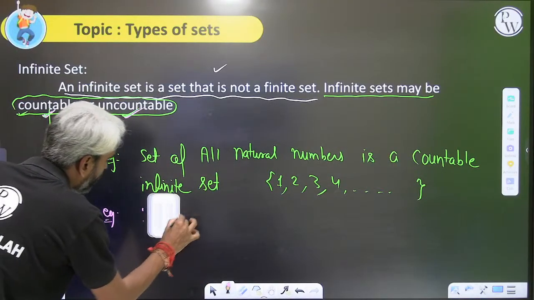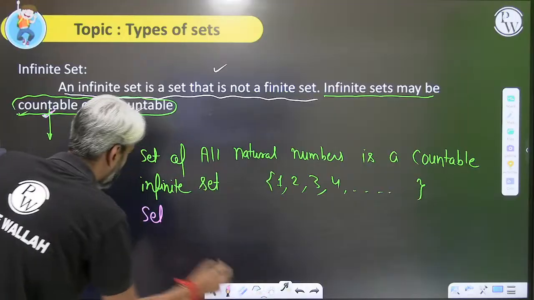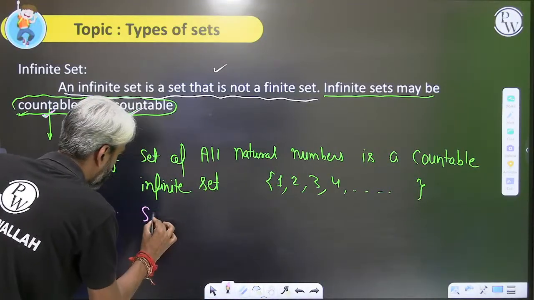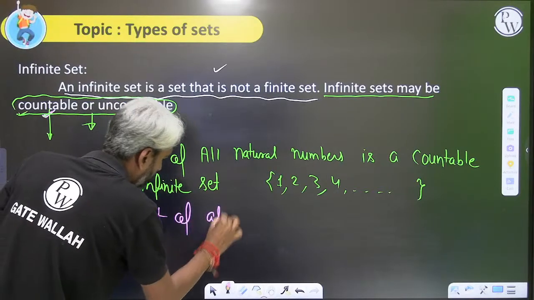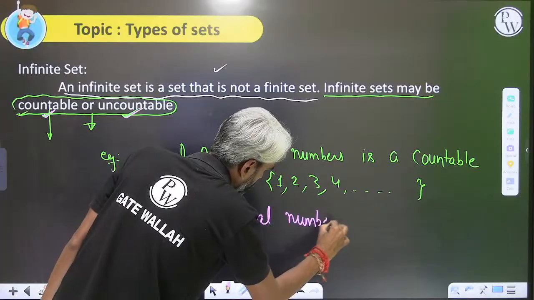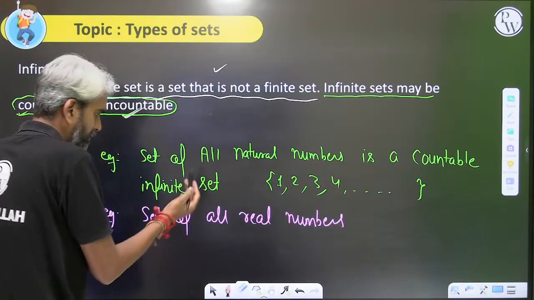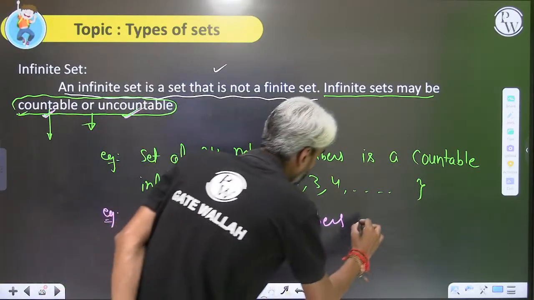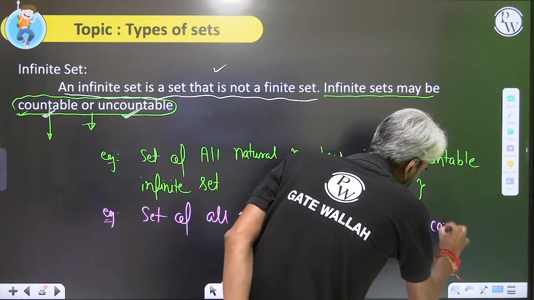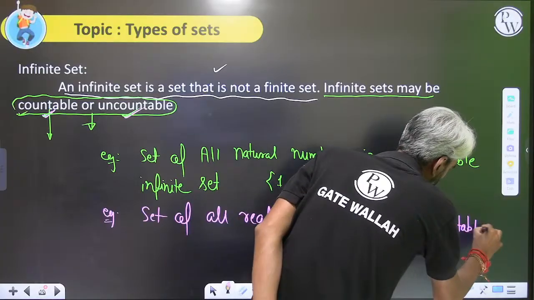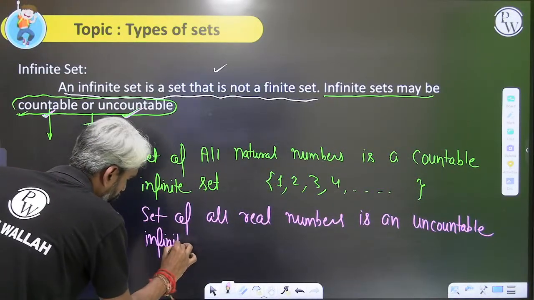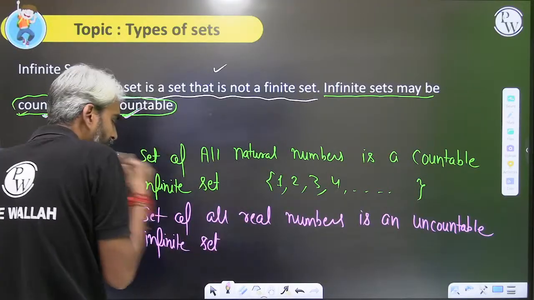Set of all real numbers is an uncountable infinite set.